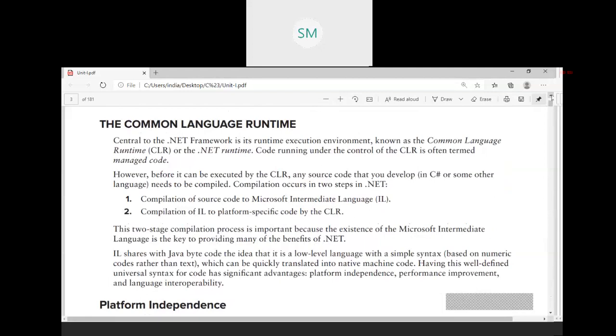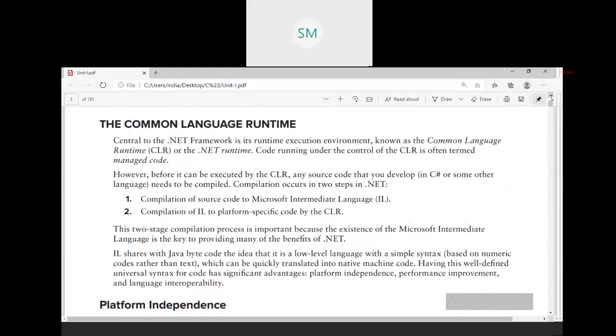It is like a kernel in Unix. Okay, so common language runtime, like Java runtime, here common language runtime is the heart of the .NET framework. Okay, so it is otherwise called as .NET runtime.